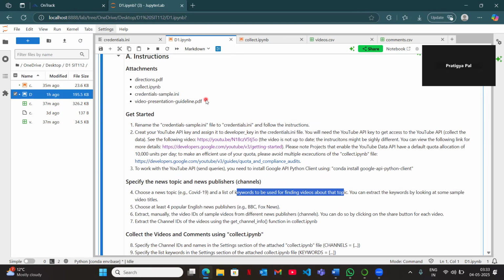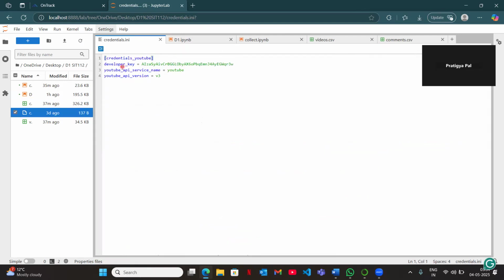So guiding through all of the steps one by one. So the very first step was to get access to the YouTube API that is used for collecting the data. So I've followed all the steps that were given here and then created an API and then quickly assigned that here in the developer key.